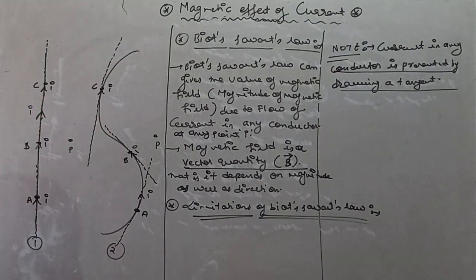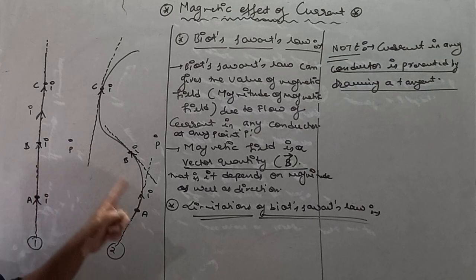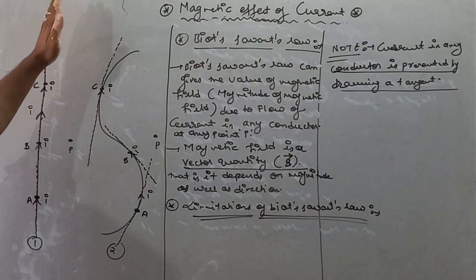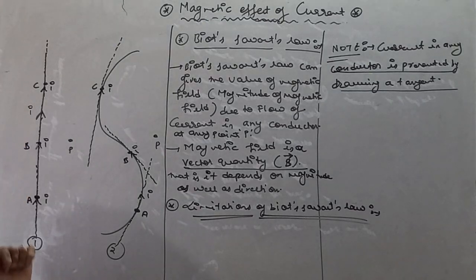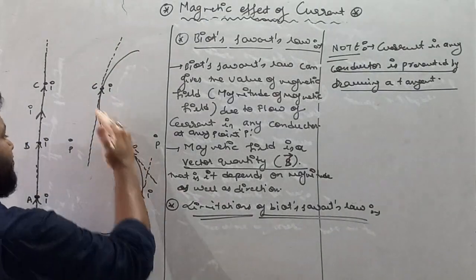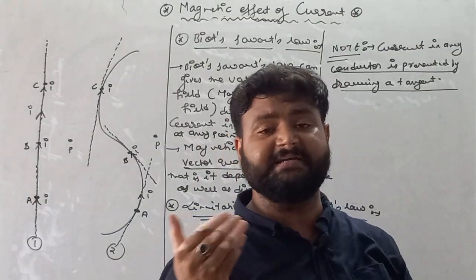Now see, my dear student, both wires are of the same length and both carry the same current, but here at points A, B and C the direction of current is the same. But if I am talking about this zigzag wire, then the direction of current at each point on the wire is different.